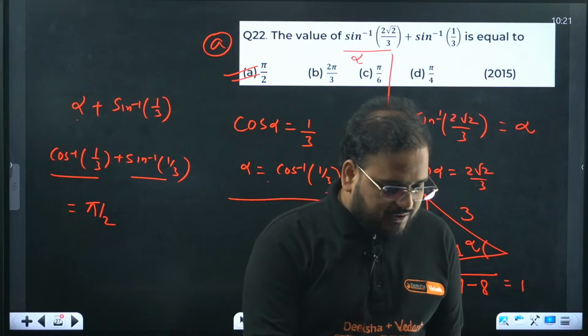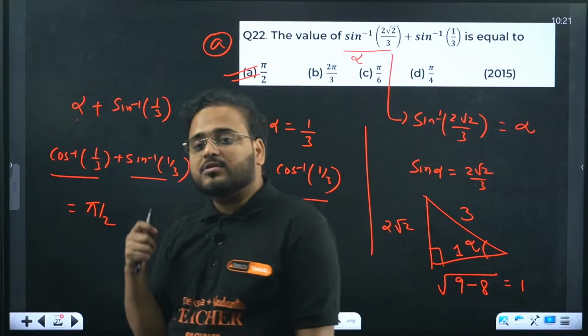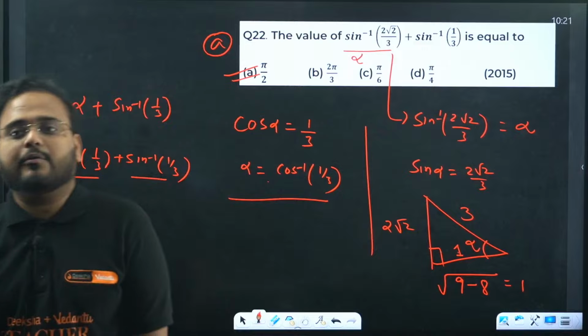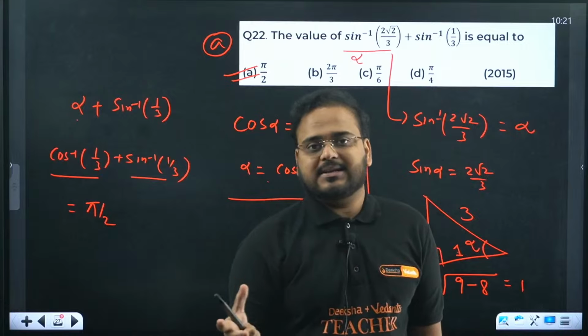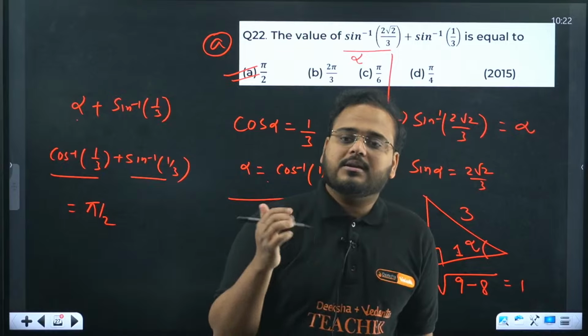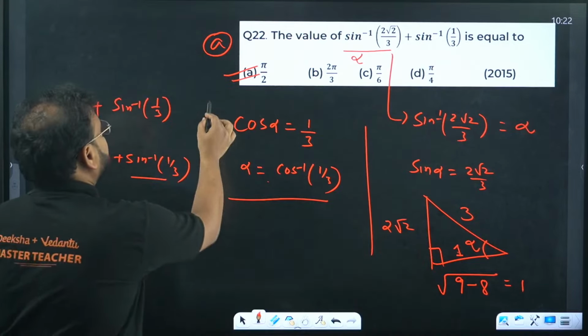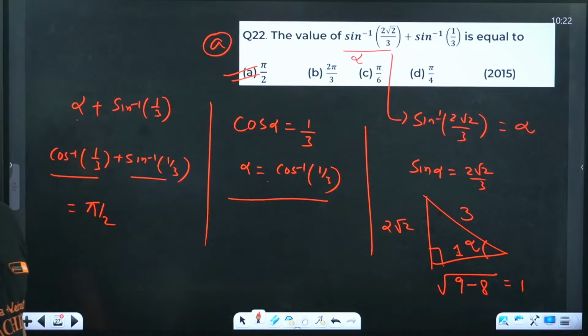Kanyal, I also mentioned right now that you can have more than one method to solve a question in mathematics. Whichever method works faster for you, please go ahead and use that method.